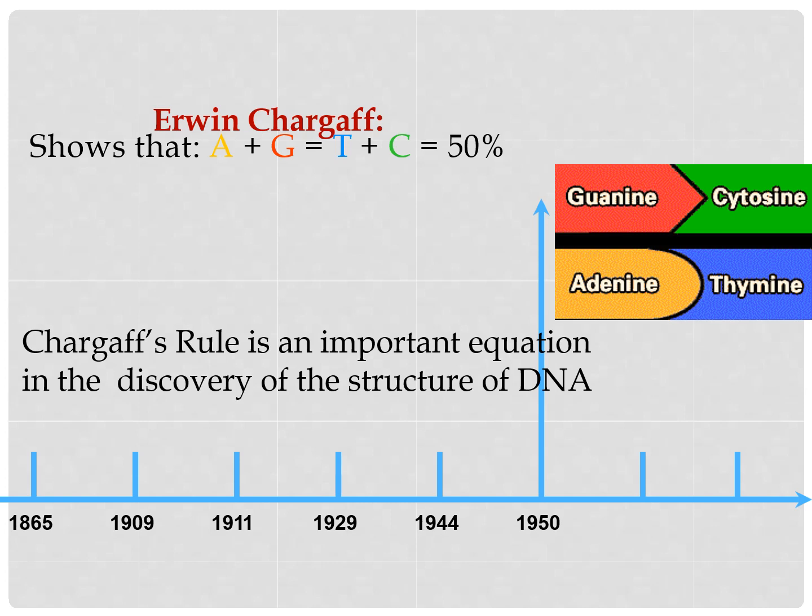1950, Chargaff, we all know the Chargaff rule, right? The number of adenine is equal to thymine, and the number of guanine is equal to cytosine. So the Chargaff rule is one of the important equations in the discovery of the structure of the DNA. Erwin Chargaff's calculation of adenine and purines and pyrimidines is very important before the structure identification.